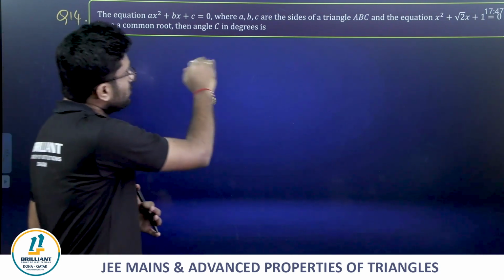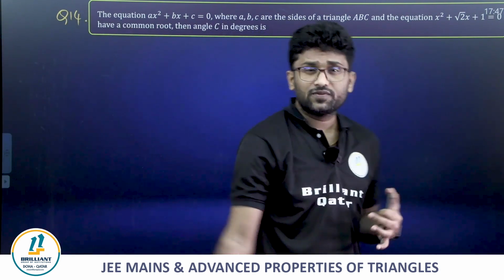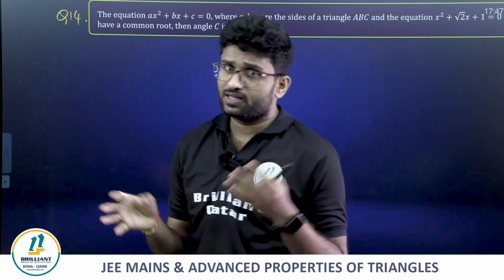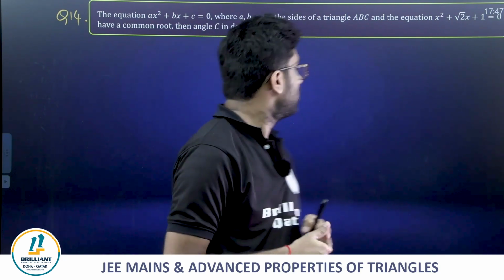The equation, where ABC are the sides of the triangle. If ABC are the sides of the triangle, definitely they are real numbers. No doubt, yeah.